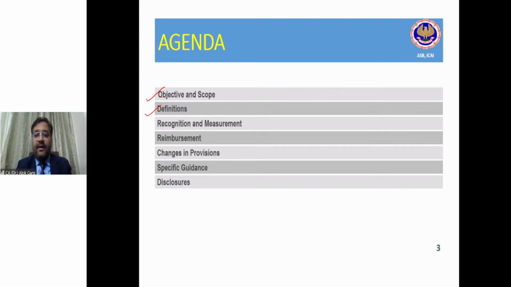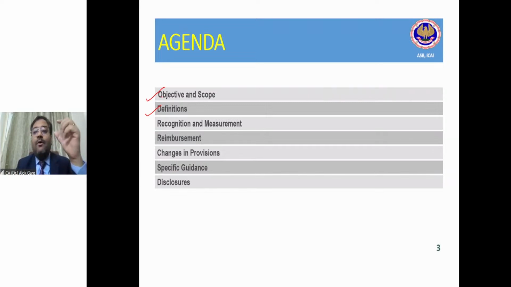Second, within liability, what is meant by provision? So we will be discussing the definition of liability, provisions, then contingent liability, and then contingent asset. So four definitions, four meanings we will understand in this particular standard. Then we will be discussing recognition and measurement. So friends, the title of the standard is Provisions, Contingent Liability, and Contingent Asset. The first one is provision.